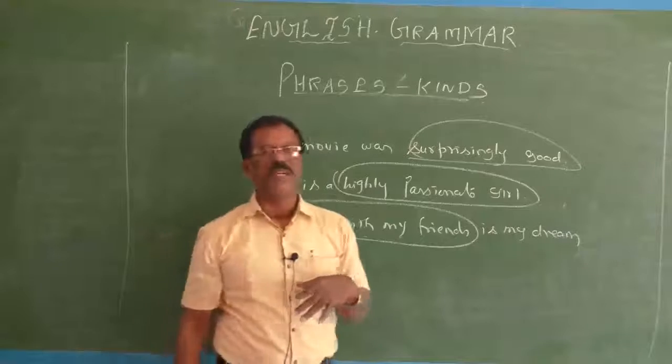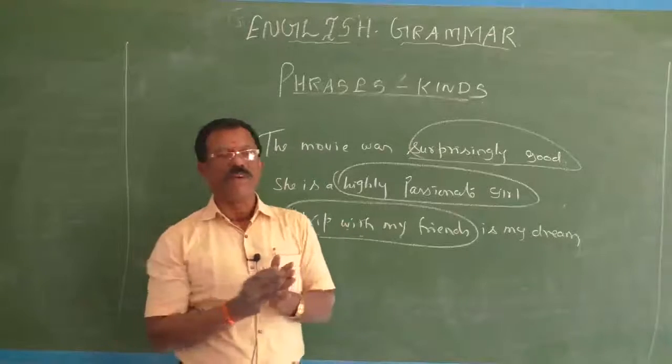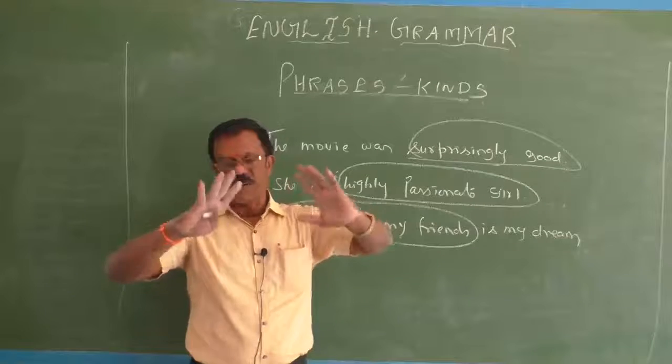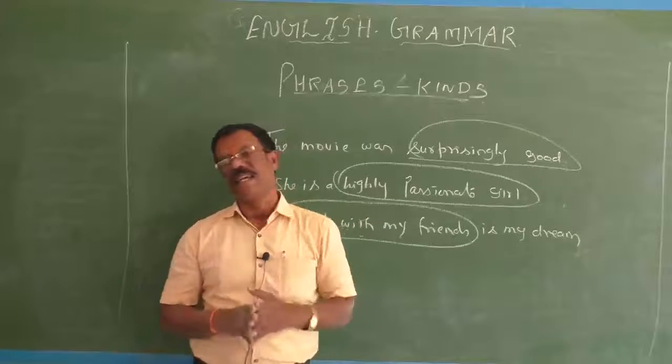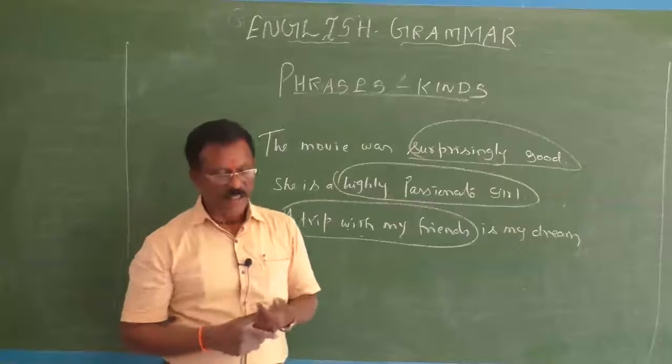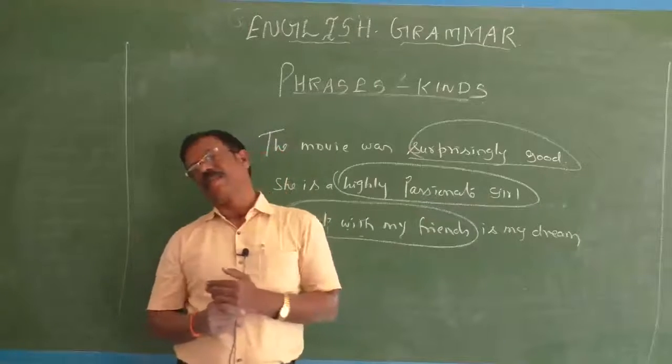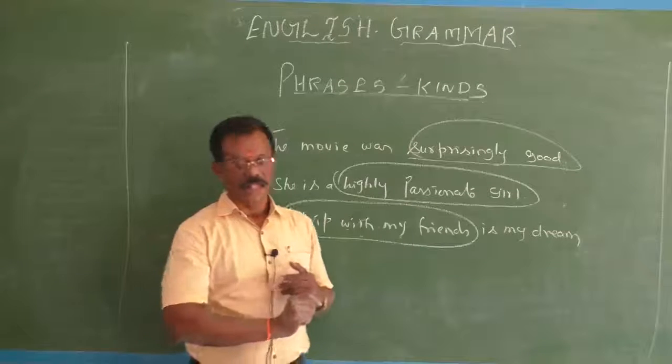So an adjective phrase is a group of words that describes a noun. It does the function of an adjective in a sentence. An adjective phrase may come in the beginning of a sentence, or in the middle of a sentence, or at the end of a sentence.